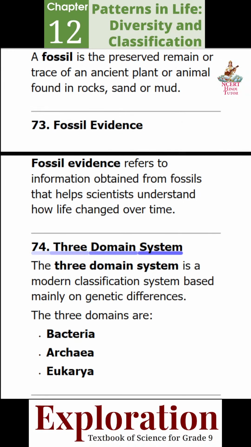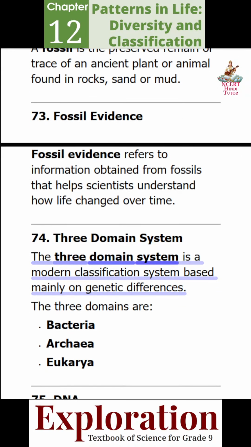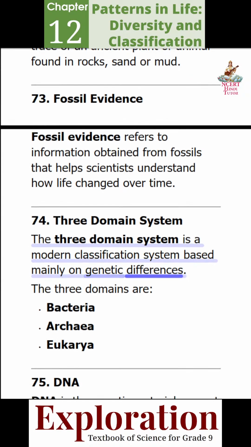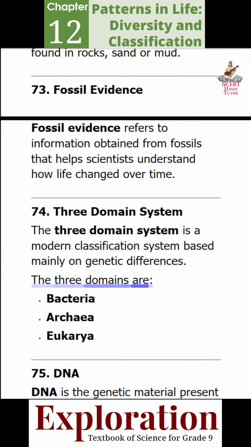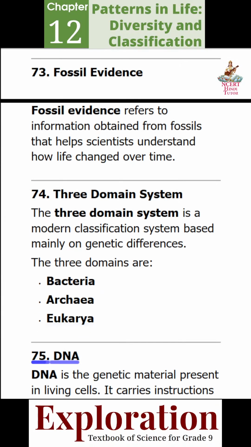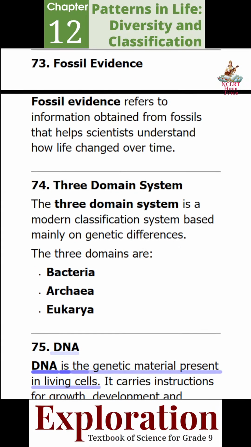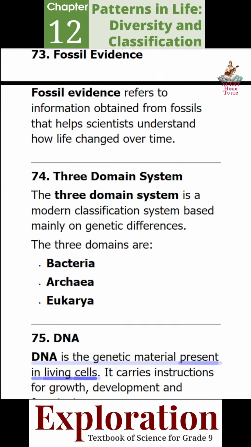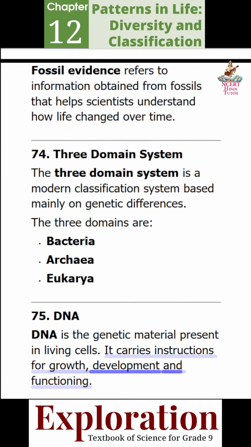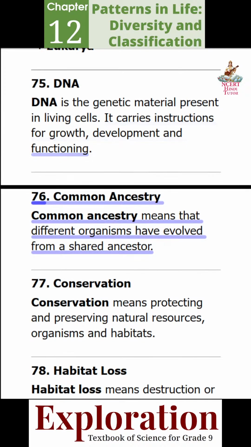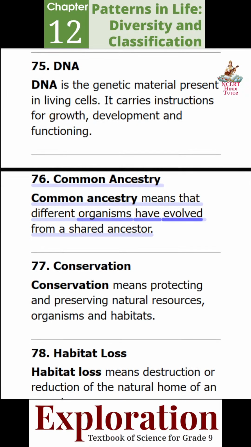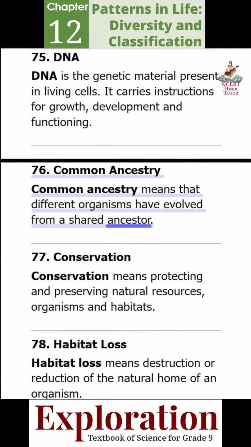74. Three-domain system. The three-domain system is a modern classification system based mainly on genetic differences. The three domains are bacteria, archaea, eukarya. 75. DNA. DNA is the genetic material present in living cells. It carries instructions for growth, development, and functioning. 76. Common ancestry. Common ancestry means that different organisms have evolved from a shared ancestor.